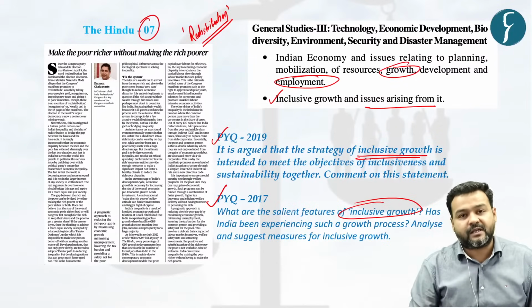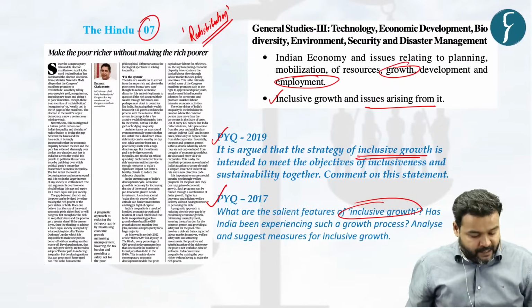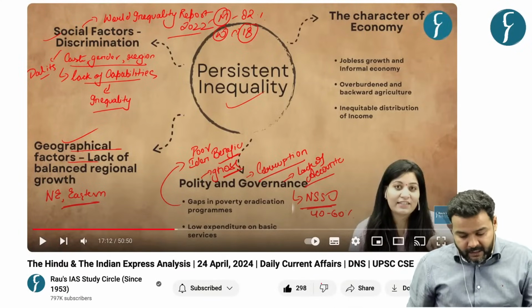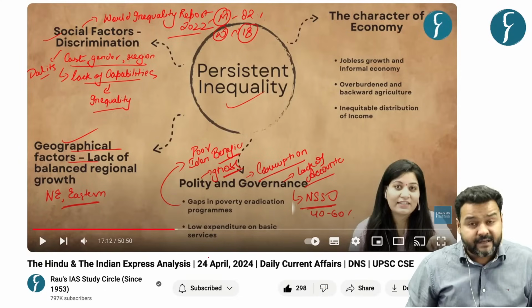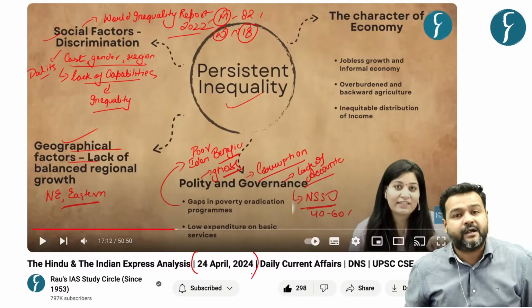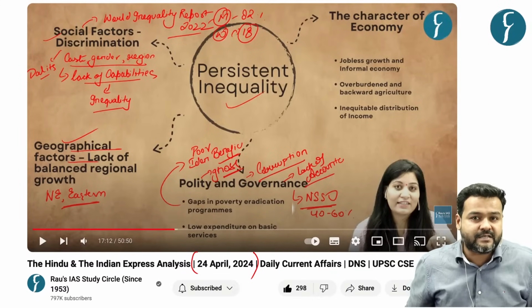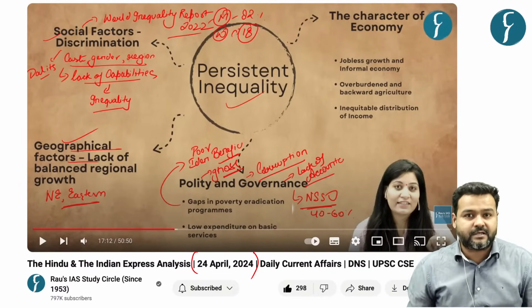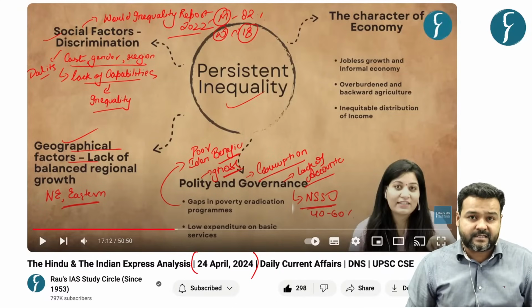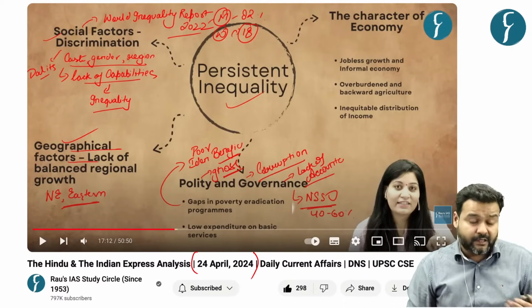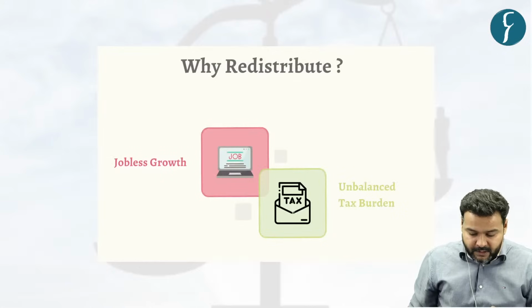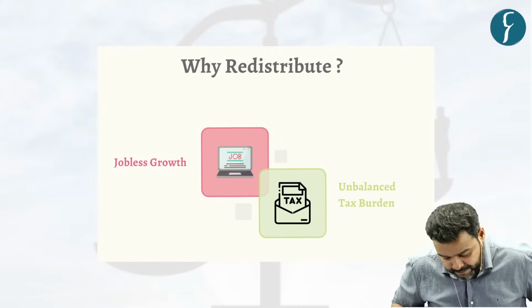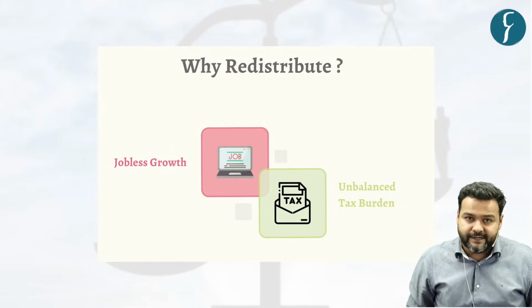Now, inclusive growth and inequality is a broader topic, and we have already covered the different aspects of inclusive growth and equality in DNS session dated 24th April 2024. So you can refer to this DNS session for a holistic understanding of the topic. We will restrict ourselves to what the author has to say about inequality and income redistribution. So first thing first, author says why to redistribute, what is the need.